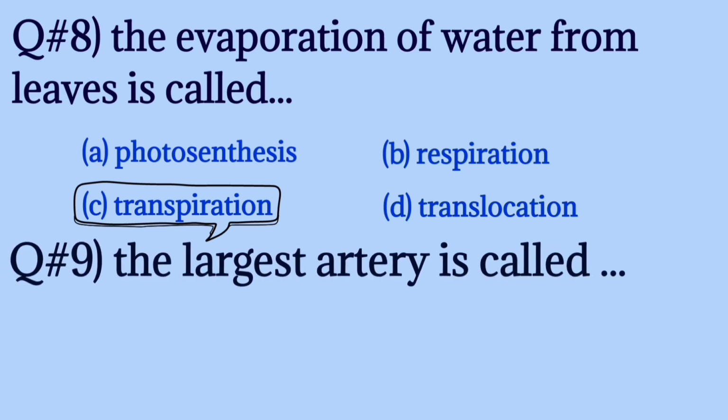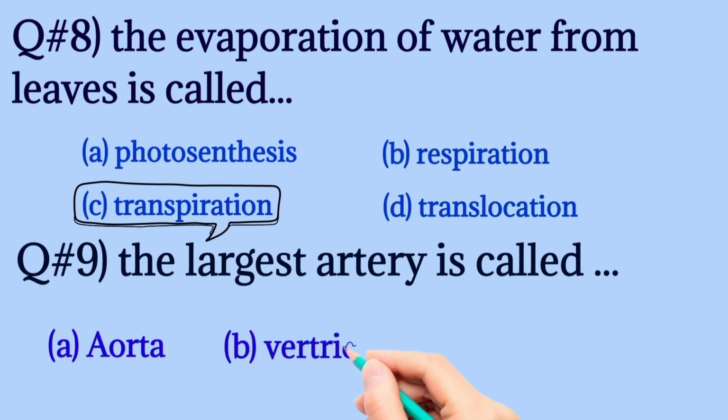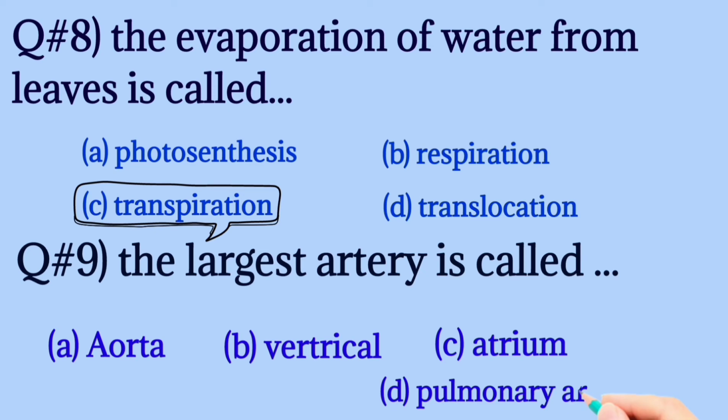Question number 9, the largest artery is called aorta, ventricle, atrium, pulmonary artery. The correct one is aorta. The largest artery is called aorta.